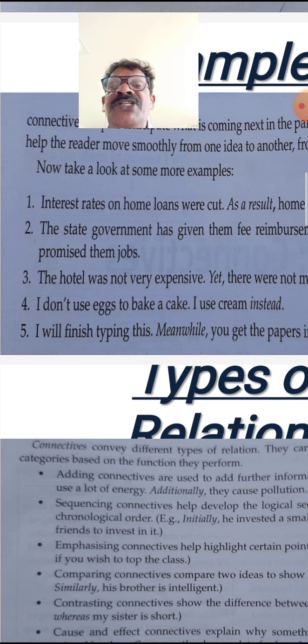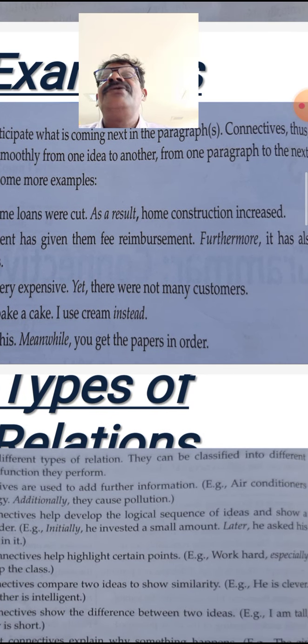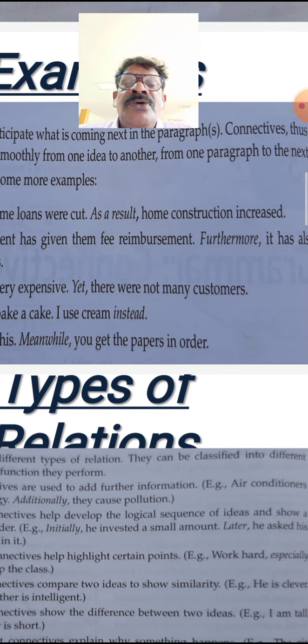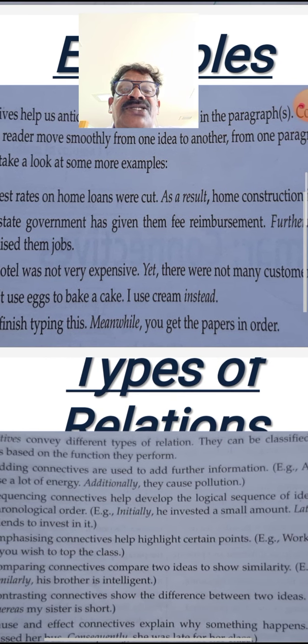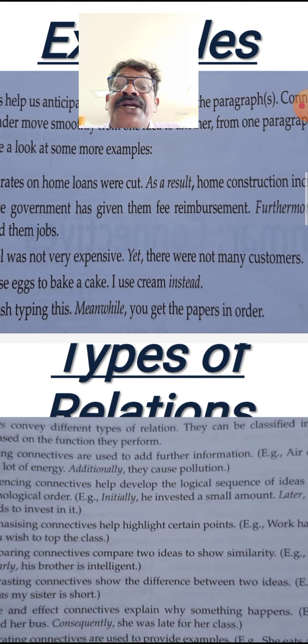So you can anticipate what the next sentence will be in the paragraph or in the essay. The result is, see here, as a result, home construction increased. Right? I hope you must have understood very well. Now look at the second sentence. The state government has given them free reimbursement.